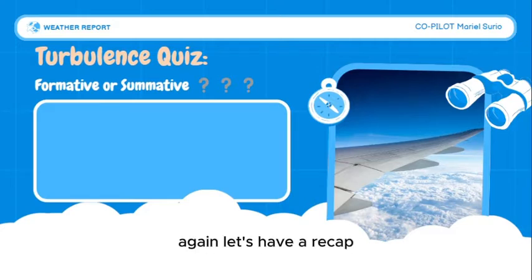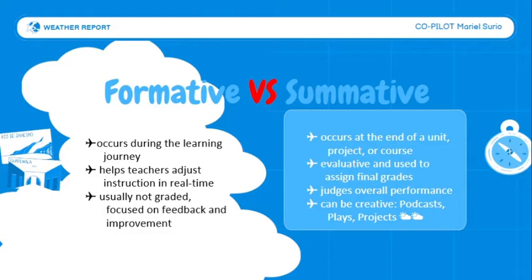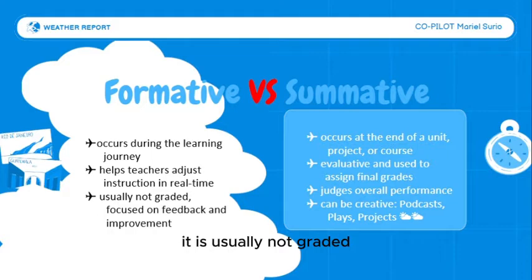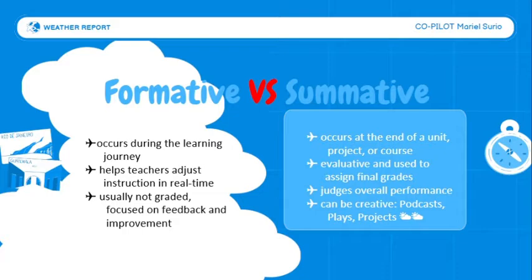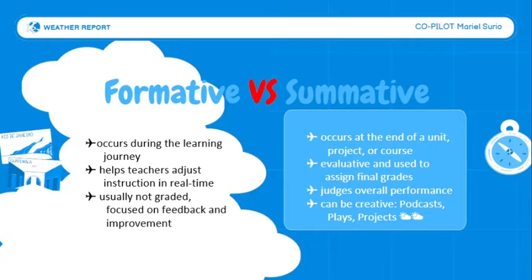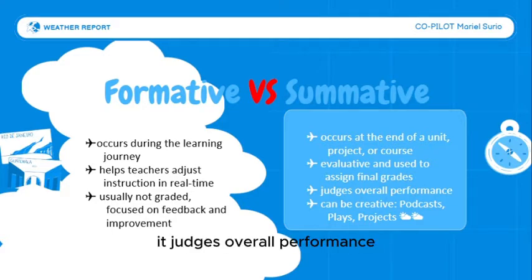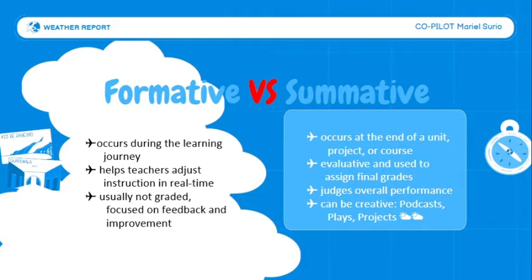Again, let's have a recap. Formative assessment occurs during the learning journey. It helps teachers adjust instruction in real time. It is usually not graded and it focuses more on feedback and improvement. On the other hand, summative assessment occurs at the end of a unit, project, or course. It is evaluative and used to assign final grades. It judges overall performance, and just like what I've said, it can be creative, like podcasts, plays, or projects.